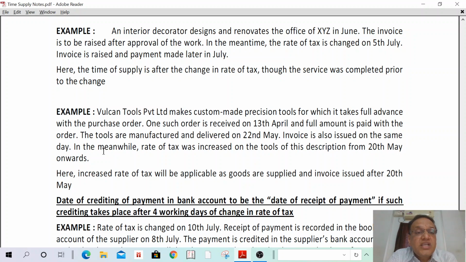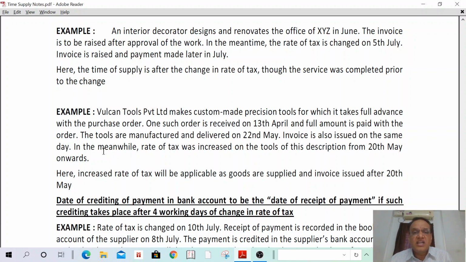The invoice is to be raised after approval of work. In the meantime, the rate of tax is changed on 5th July. Invoice is raised and payment made later in July. In such a case, I have supplied services in June, but I have raised the invoice and received payment later, so two elements are after.